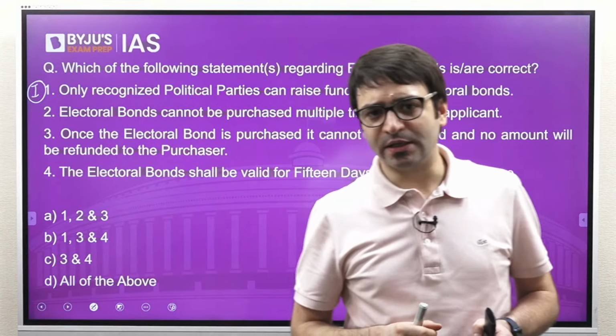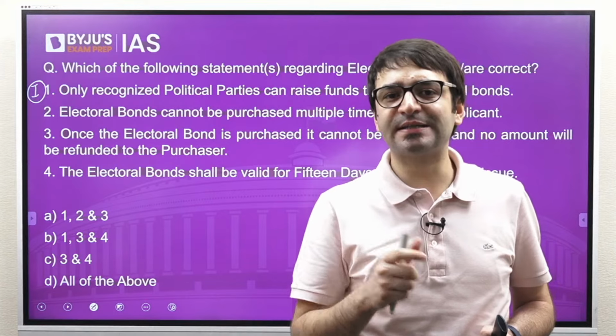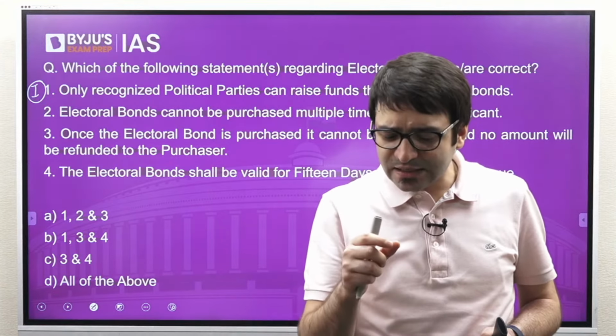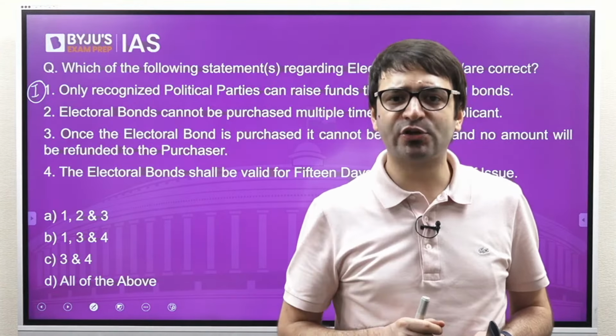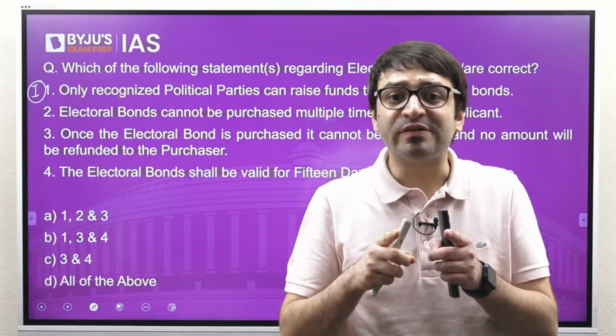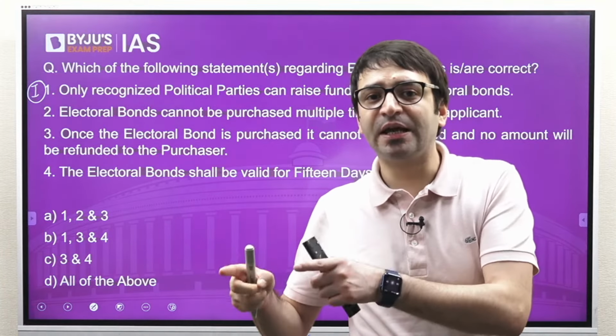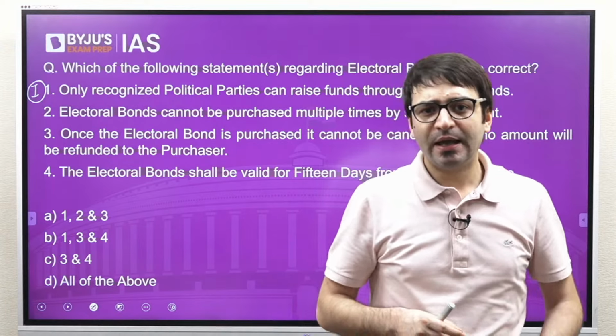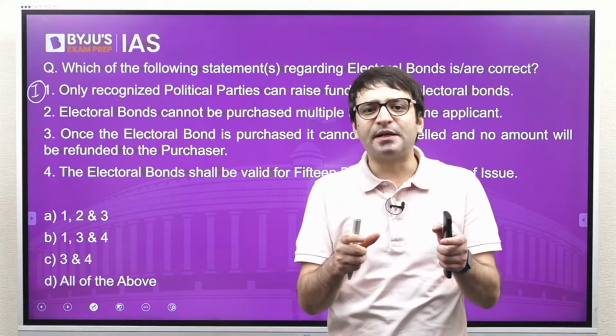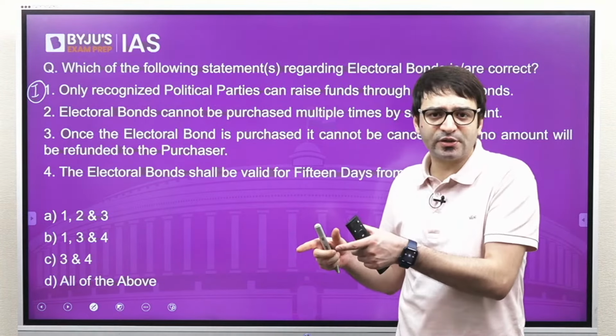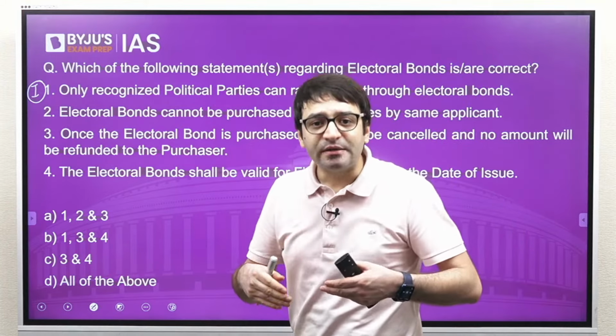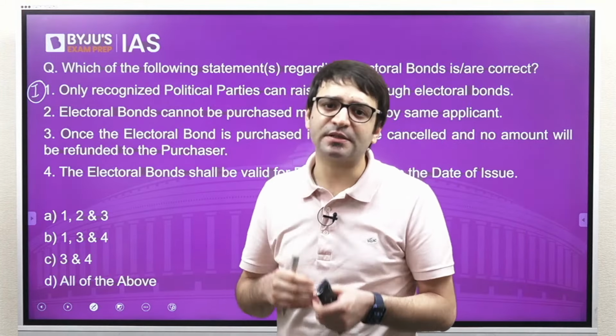Any political party, if it wishes to contest elections and seek some of the benefits that are given by the Election Commission of India, has to register with the Election Commission of India. And all these political parties which register with the Election Commission of India, we call them registered political parties.